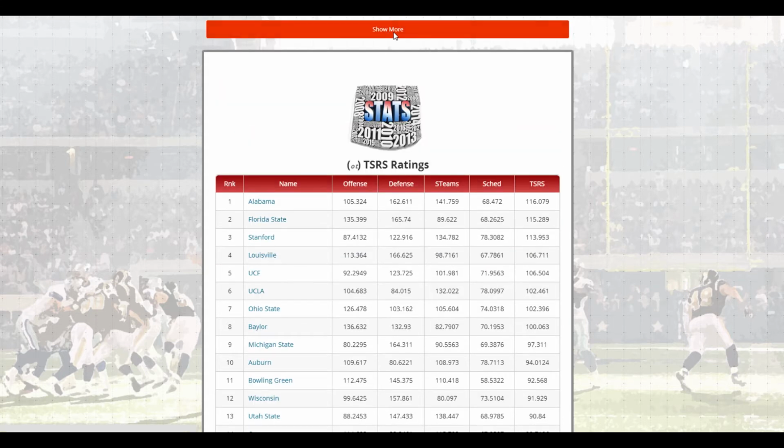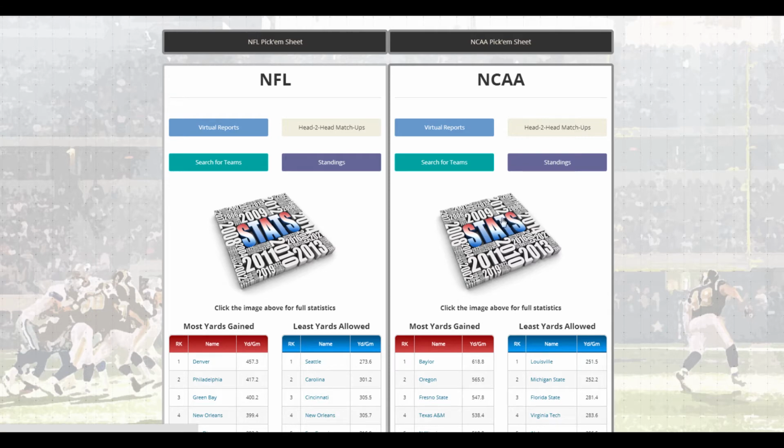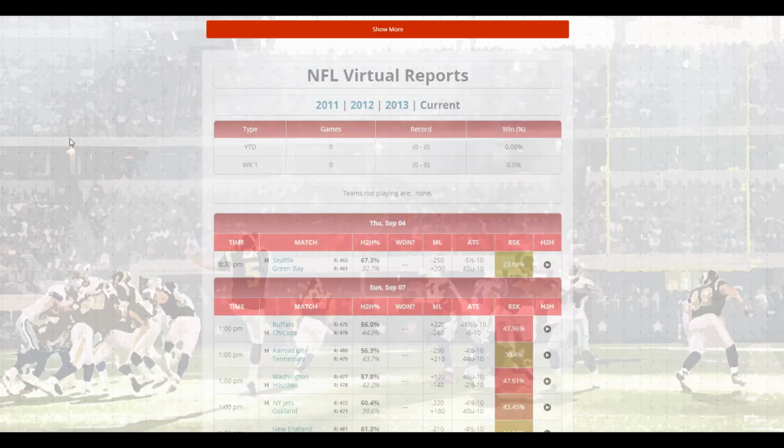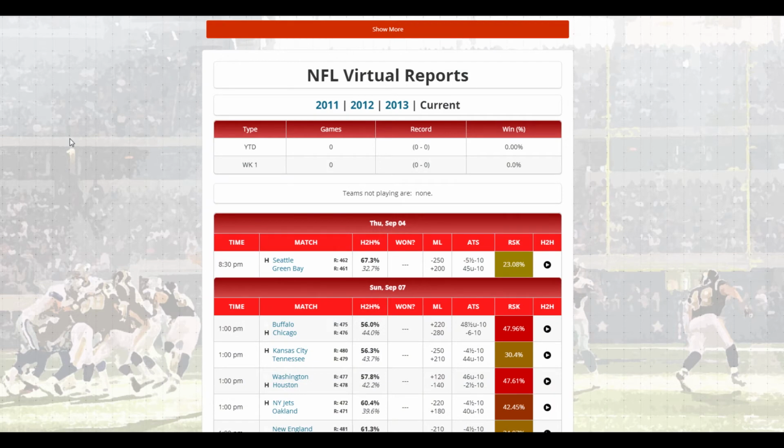Let's move on. So I'm going to switch over to the NFL here, and I'm going to click on the Virtual Reports section. The Virtual Reports section is going to be a heavily used section for you each week. If you look through here, we've got quite a bit of information to show you. At the top of the page, you'll see a brief summary that'll show you the year-to-date records. It'll also show you the current week. And you also have a year selector where you can go back to other years and see how we did on the current week.